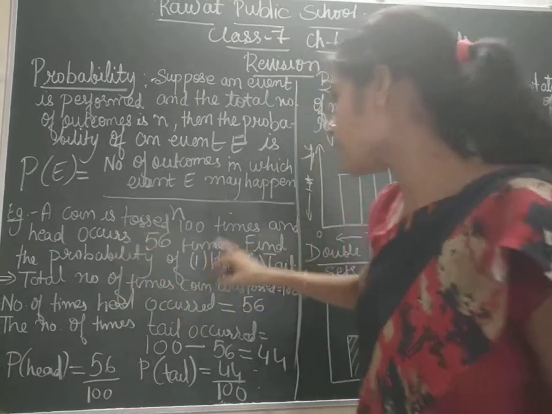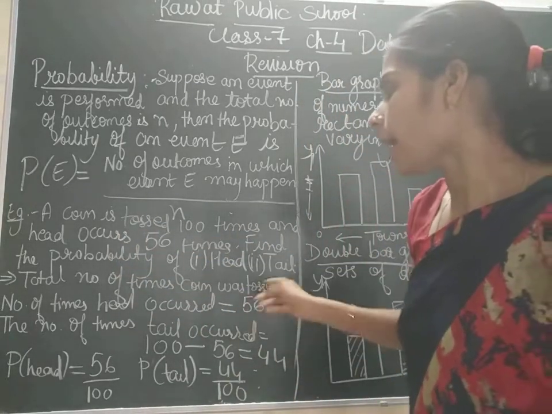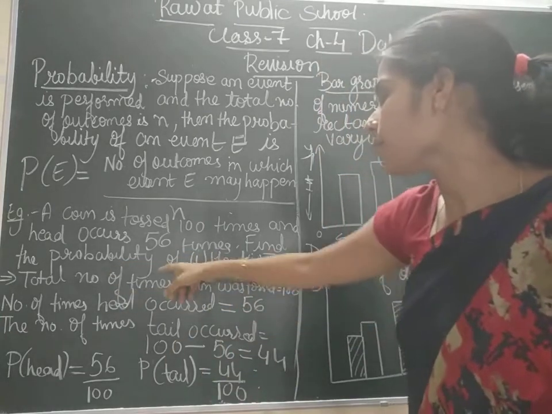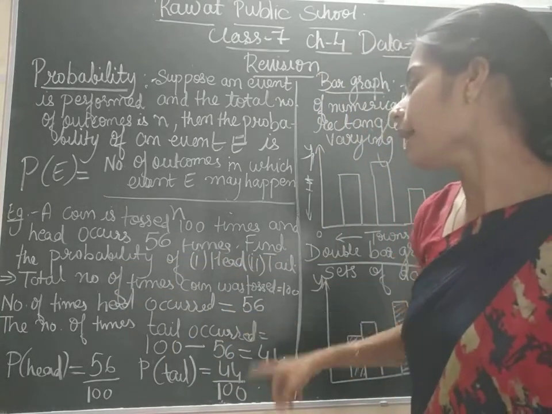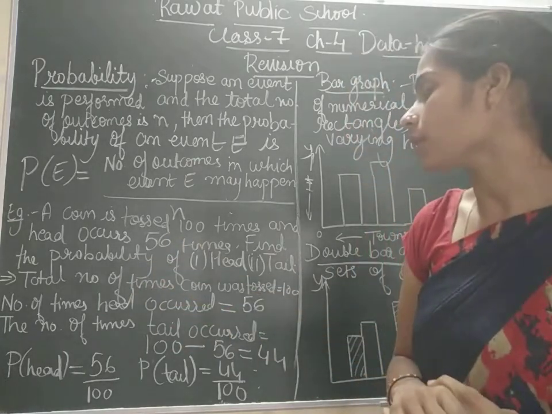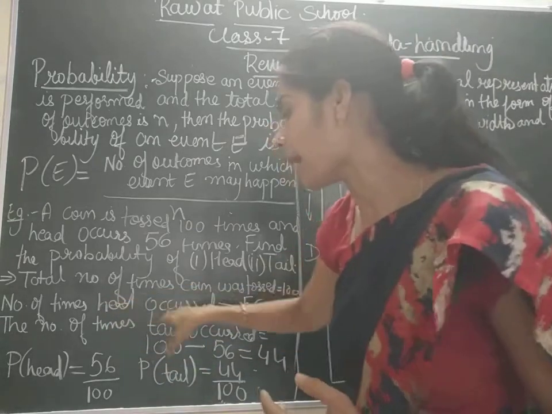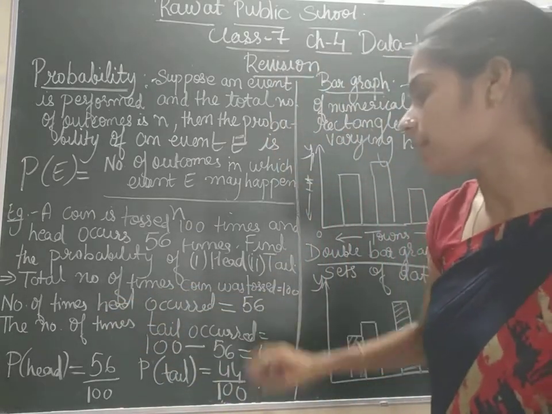Here, for example, we have taken an example. A coin is tossed 100 times, head comes 56 times. Find the probability of head and tail. Okay, now the total number of outcomes, the number of times the coin was tossed, is 100 times. Number of times head occurred was 56 times.